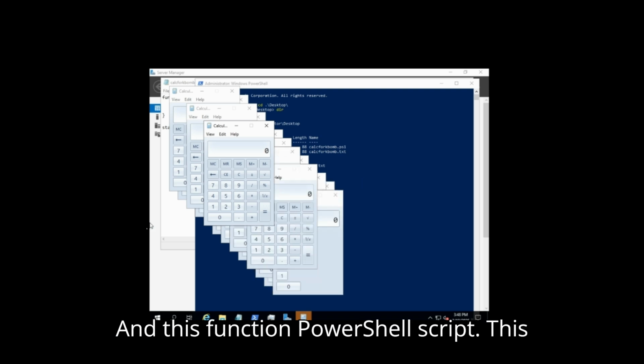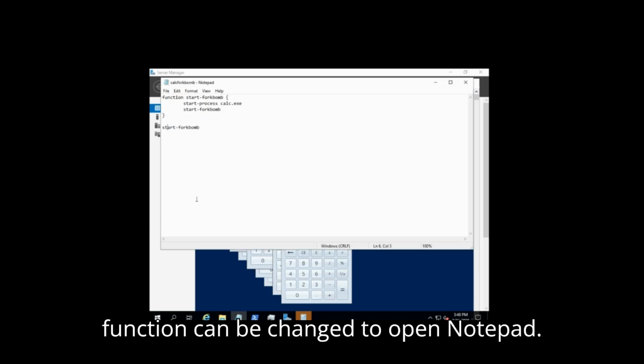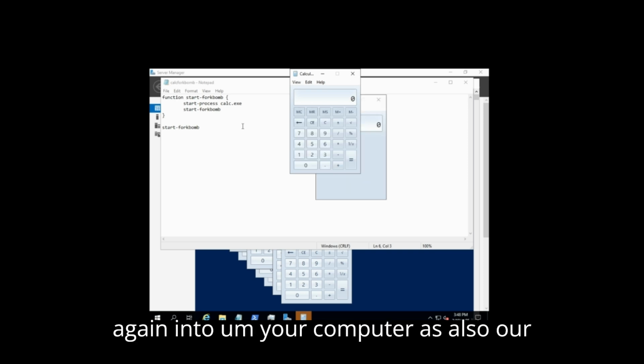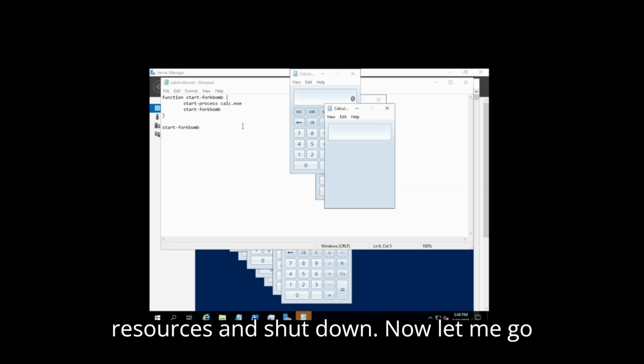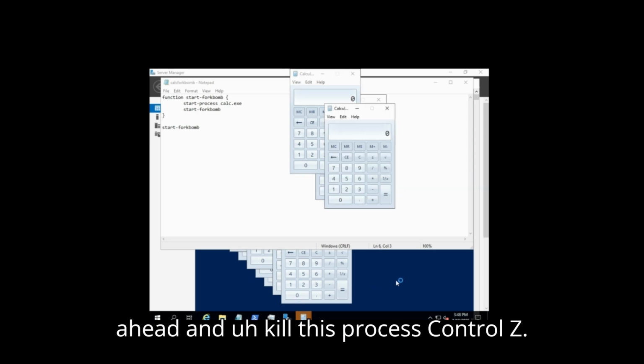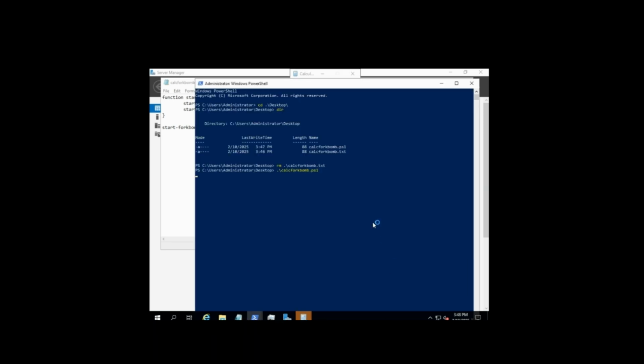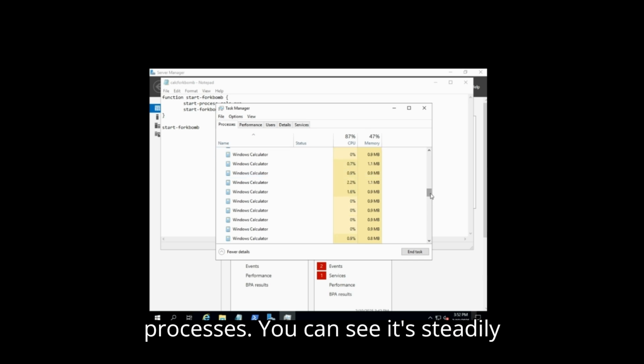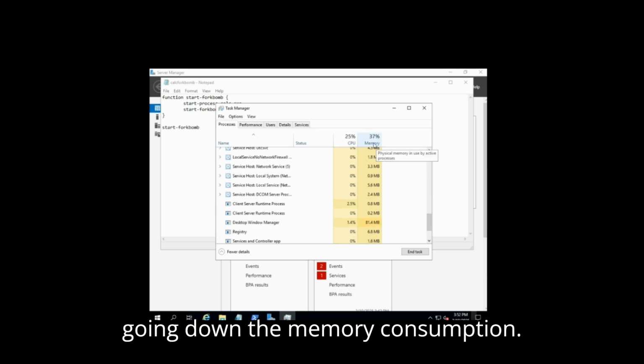And this function, this PowerShell script, can be changed to open Notepad. It can be changed to run a series of command line tasks over and over and over again until your computer exhausts all resources and shuts down. Now, let me go ahead and kill this process. Control Z. All right, so now that I killed those processes, you can see the memory consumption is steadily going down.